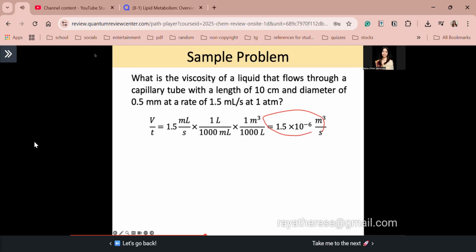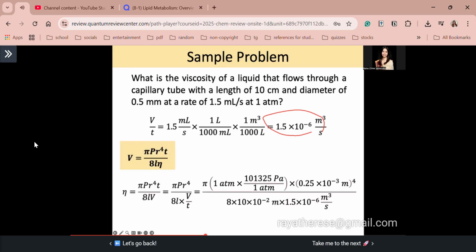Now we can solve for the viscosity of a liquid through the Hagen-Poiseuille equation. Again, your viscosity is eta, which is in the denominator. So eta is equal to pi P r to the fourth divided by 8 times L times V, where the capital V is the volume of the liquid. Notice, guys, that the t is in the numerator. We know V over T, so what happens? I can put it in the denominator, because pi P r to the fourth over 8 L V is equivalent to pi P r to the fourth divided by 8L times V over T. If you return it to the numerator, the value is still the same.